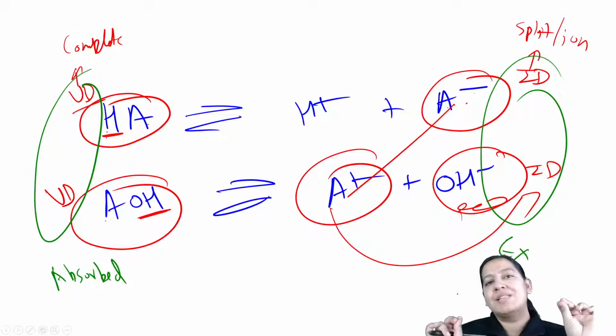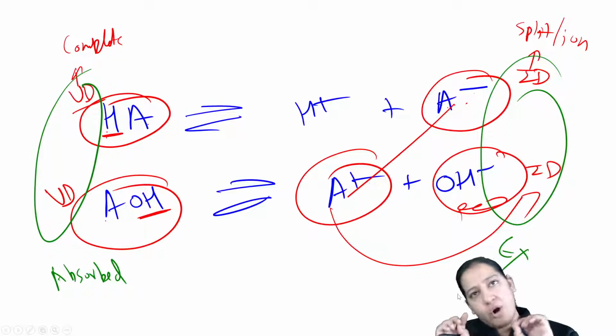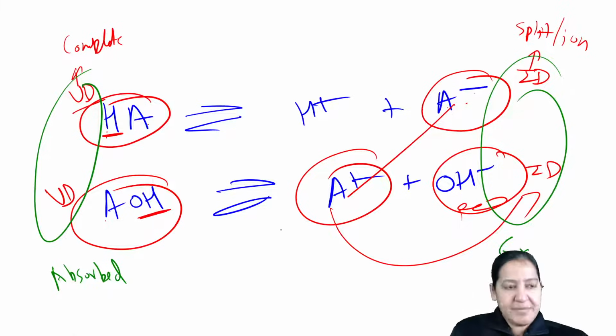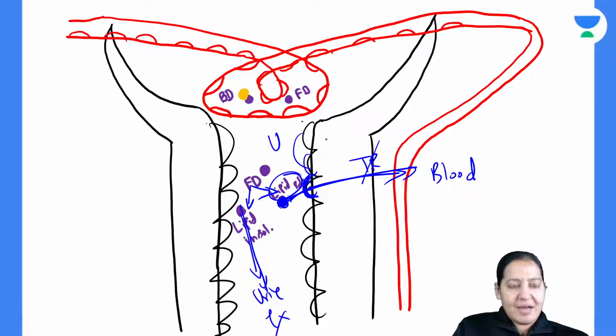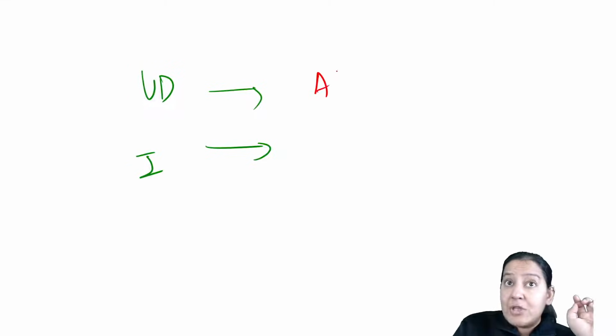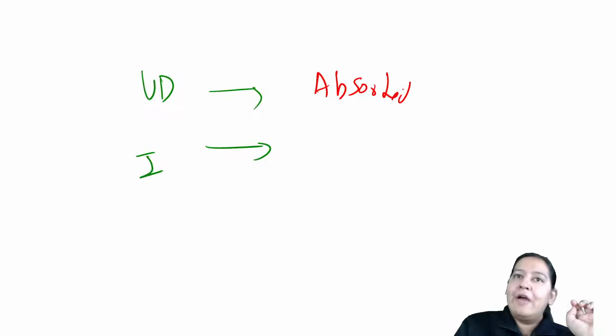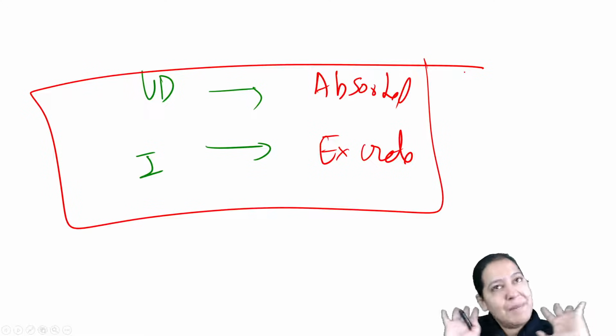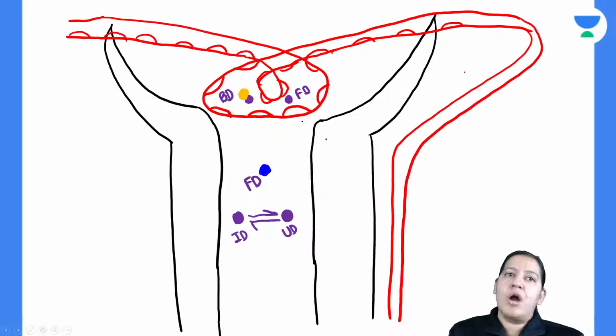Those who are listening to my lectures from the very first day, they already know. If you have not listened to this, just learn this. If you are listening to it the first time, please understand the concept. Unionized drug is the complete drug and ionized drug is the ion, A positive or A negative. So unionized will be absorbed, please learn it, and ionized will be excreted. This is a rule. I can't change it. This is a principle. Please learn it. If you understood this, now come to the next story.